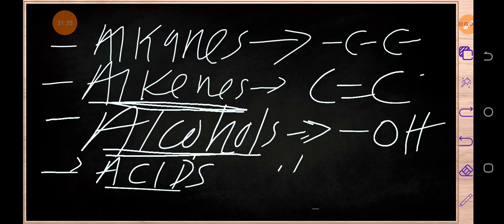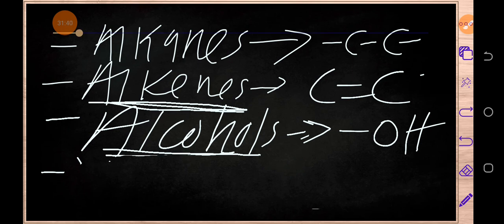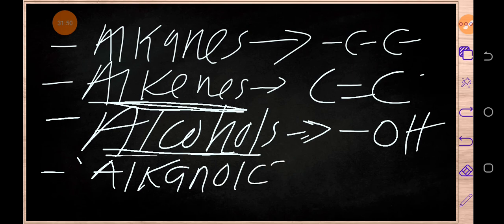Carboxylic acids or alkanoics. Let me just use this term so that it gets used. So these are acids actually. Okay, so the functional group which the members of this group have looks like this: COOH.